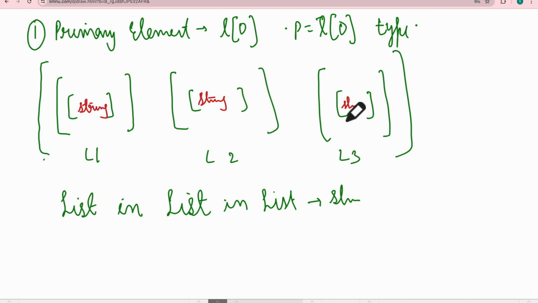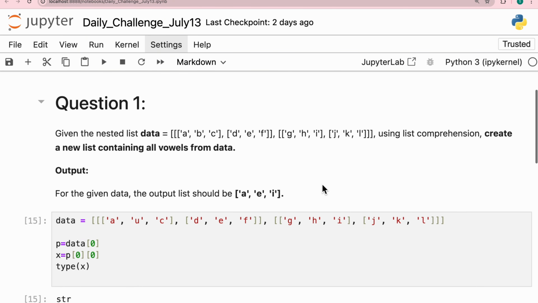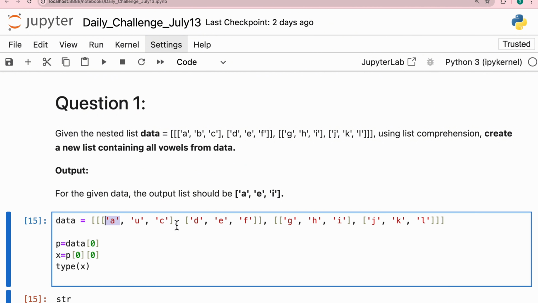Now comes the second question. What is my condition? My question says: using list comprehension, create a new list containing all vowels from the data. So basically we want to access the strings so that we can decide whether each is a vowel or not.